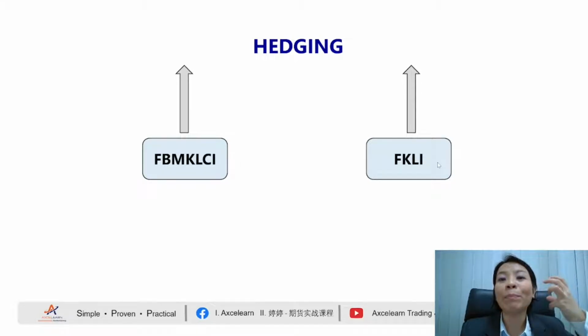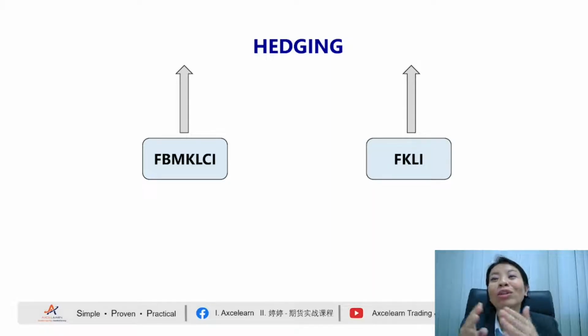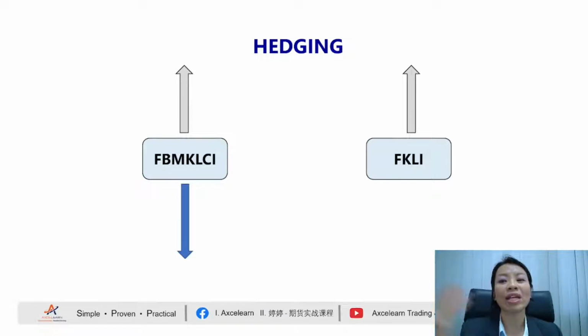So for example, how our parents react will reflect on our character as well. If my parents are hot tempered, I will inherit the hot temper as well. People say that by looking at the parents you will know how the kids behave. Similar perception: how the FBM KLCI moves will affect us as a derivative product, which is the FKLI. So the same thing, let's say when the FBM KLCI retraces, what is your expectation of FKLI? Definitely it will retrace as well. Am I correct? But the problem is this.